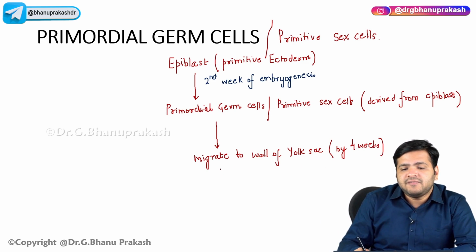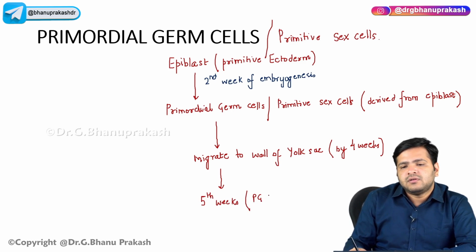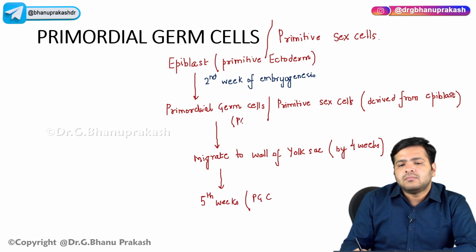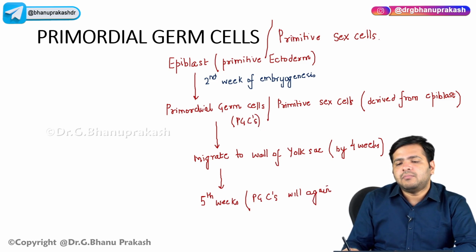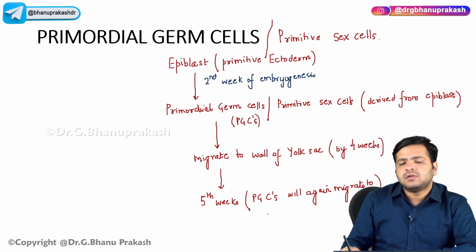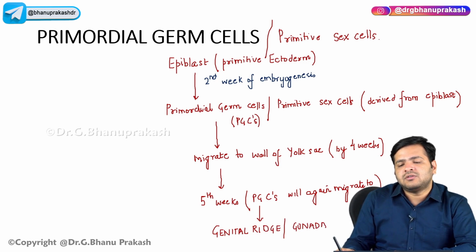And again in the 5th week, these primordial germ cells, these PGCs will again migrate to the genital ridge. Genital ridge, it is also called the gonadal ridge.